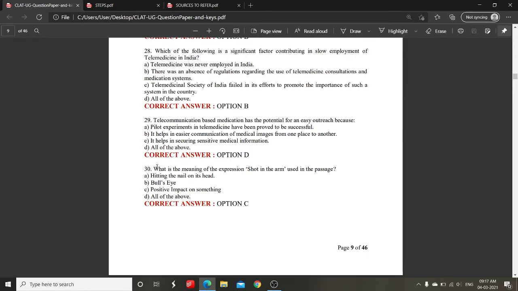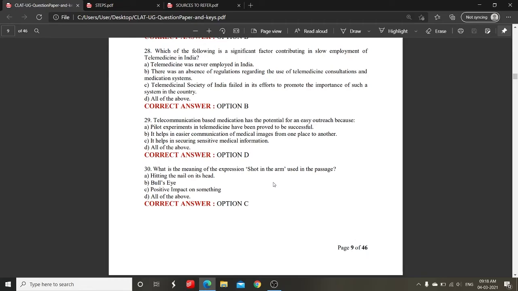We will directly take the option D, all of the above. Now moving on to the fifth question. Remember we are in our second step and we are glancing through the questions and we are solving the vocabulary based as well as the fact based questions first. So this is the question: what is the meaning of the expression shot in the arm used in the passage?